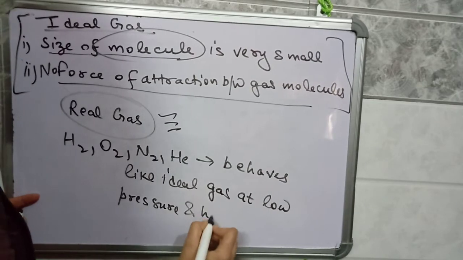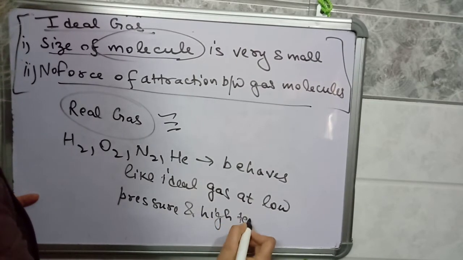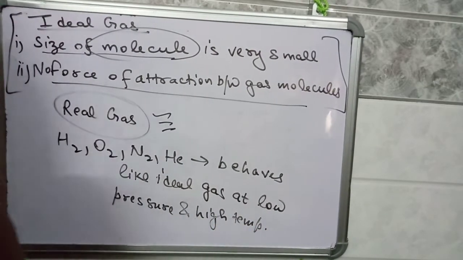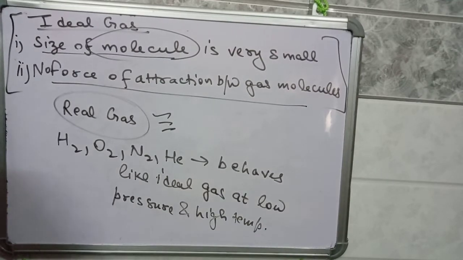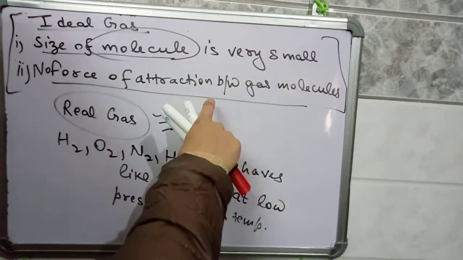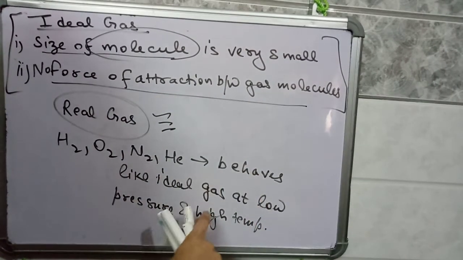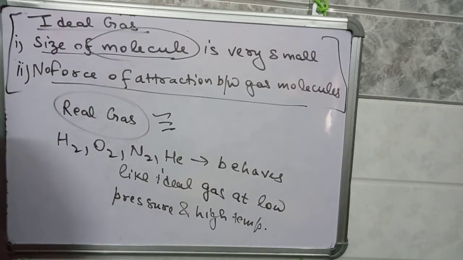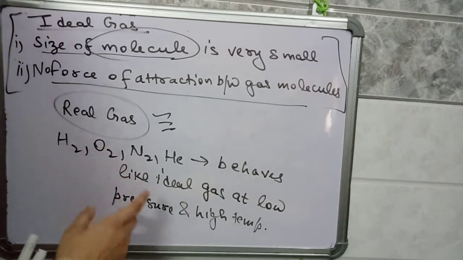Hydrogen, oxygen, helium gases are there. They behave like an ideal gas, meaning the force of attraction between them becomes zero at low pressure and high temperature. At low pressure and high temperature they almost behave like an ideal gas, otherwise they behave like a real gas.